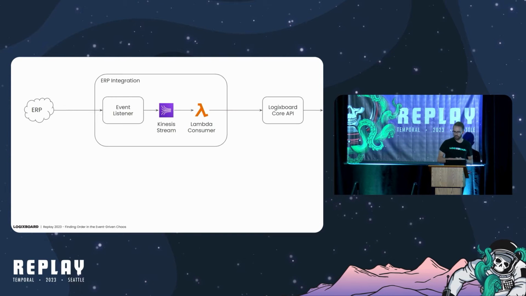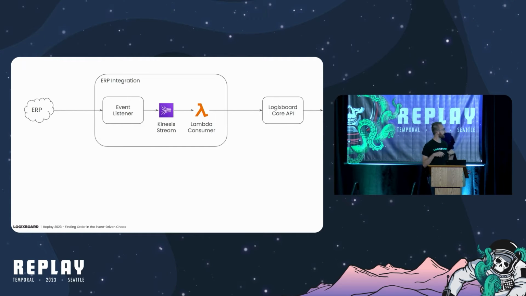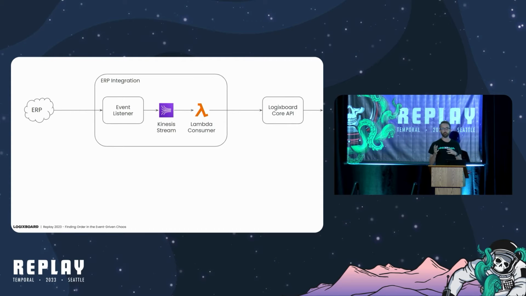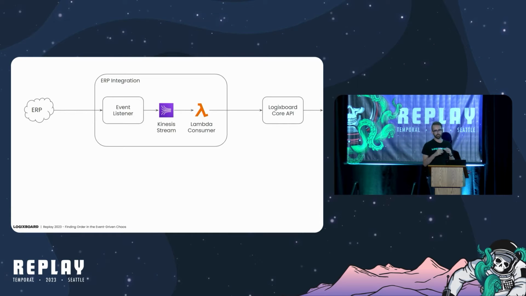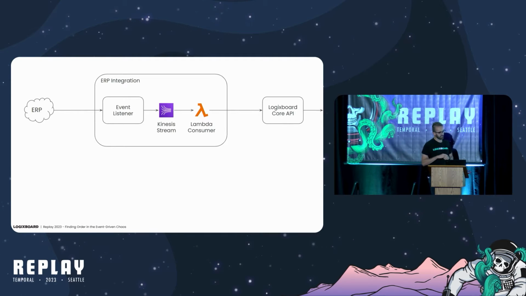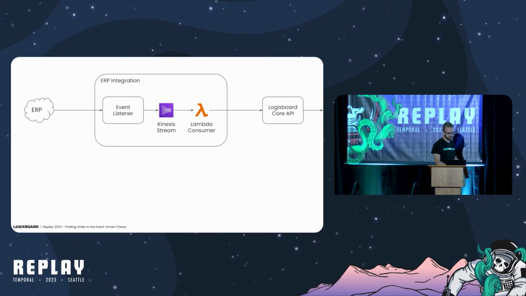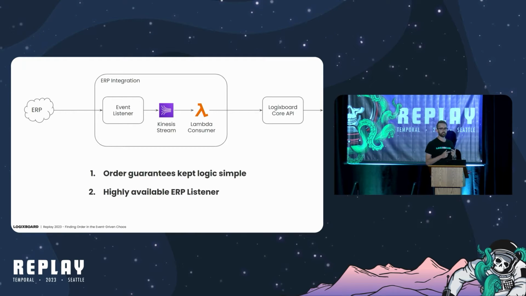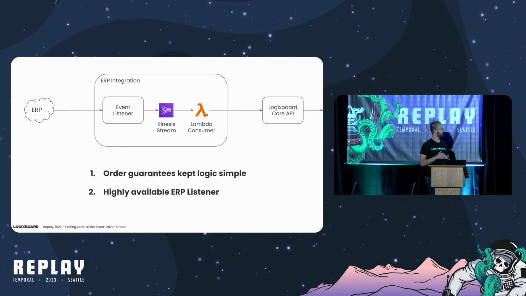So when we built the first version of our first integration, we decided to use Kinesis and Lambda. So basically, anytime an ERP sends us a message, we put a message on a Kinesis stream. There's a Lambda function whose primary responsibility is parsing that message, mapping it to Logixboard's data model, saving it to Logixboard via an API. This started out relatively simple, like I said, and we went with this architecture for plenty of reasons, but the ones that are relevant to today are we wanted order guarantees, and these order guarantees kept our data processing logic pretty simple. We didn't have to account for out-of-order messages when we were saving data to Logixboard.